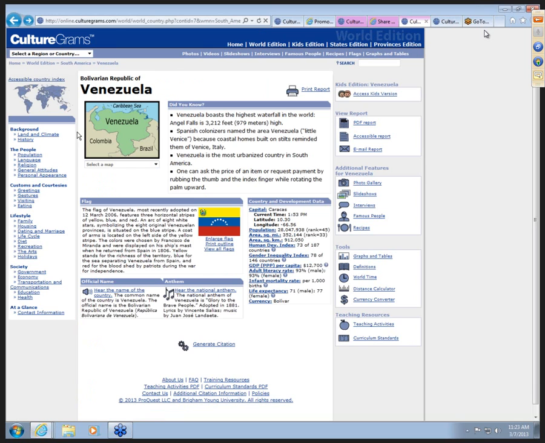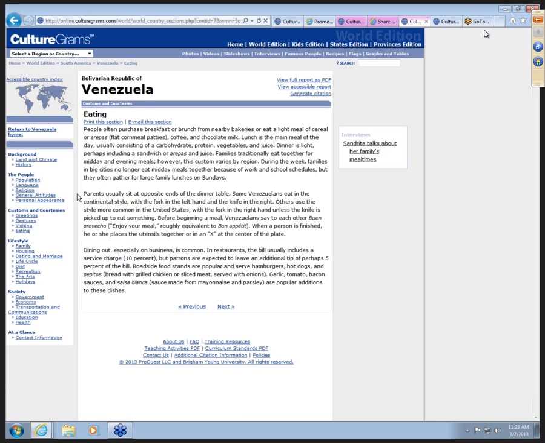Some other things on the left-hand side, we looked at government, but you can also see that you're getting quite a look at the culture. You've got greetings, gestures, when you go visit in that country, their eating, their diet, what the customs are, what the traditions are, so things to watch out for if you're traveling in those countries, what you might be eating. Notice that we opened the eating section up, that you can email this, and you can also print just this section.